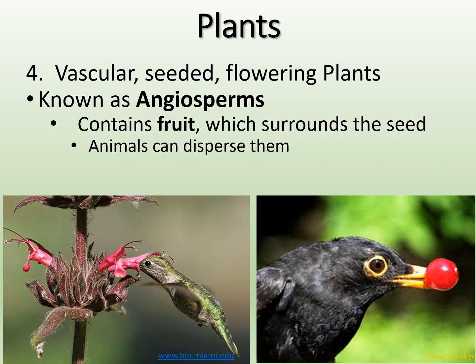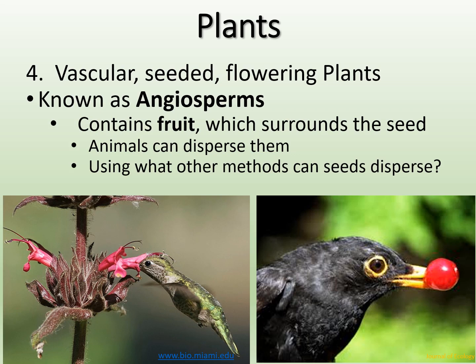So then they also can contain fruit. Okay, so the flower is going to display the pollen, but the fruit actually surrounds the seed, right? So it's the protective layer around the seed, which attracts animals. Okay, and then animals can disperse that seed to even further distances than maybe our gymnosperms, where the seeds may have little wings on them to be dispersed by the wind. But now if we have animals to help disperse the seeds, that is even more advantageous for these plants.